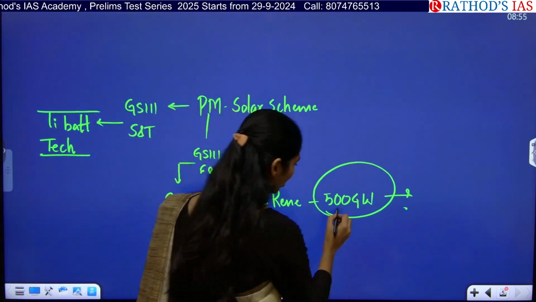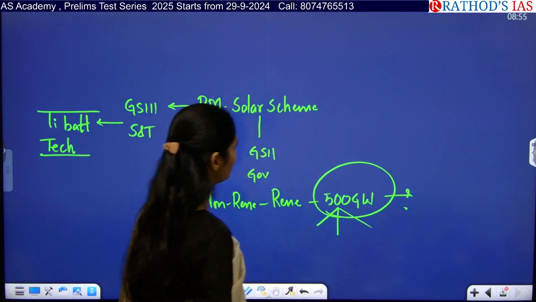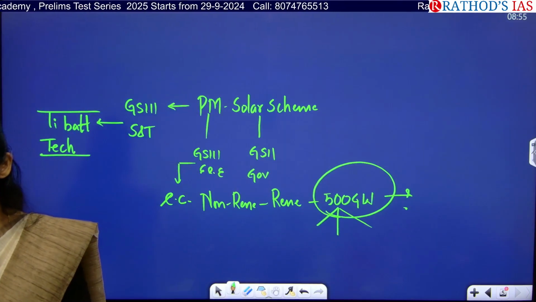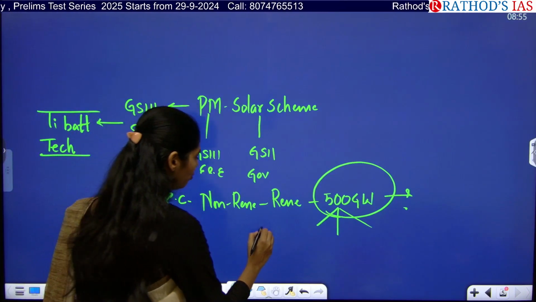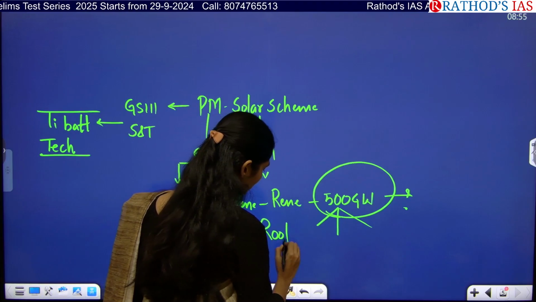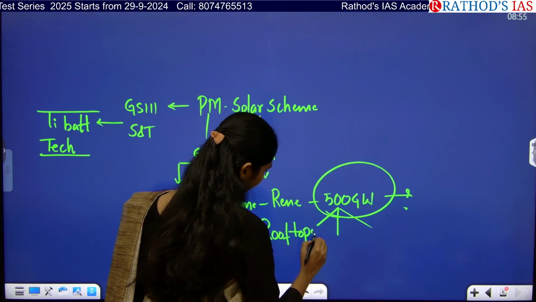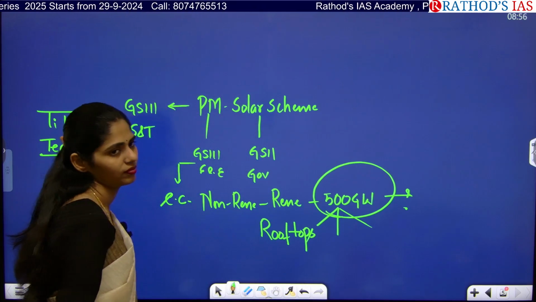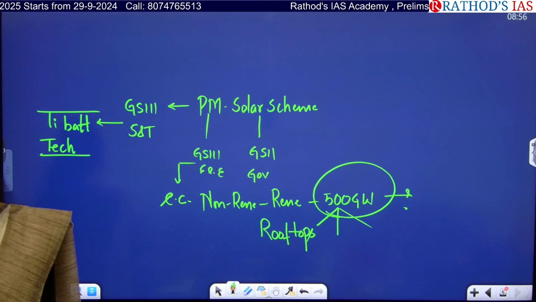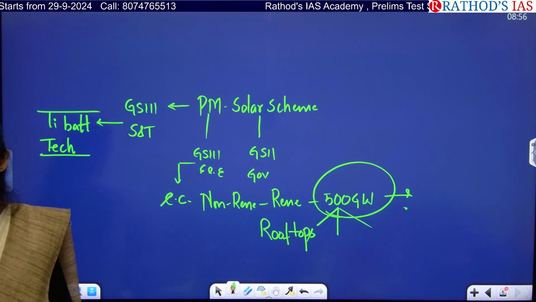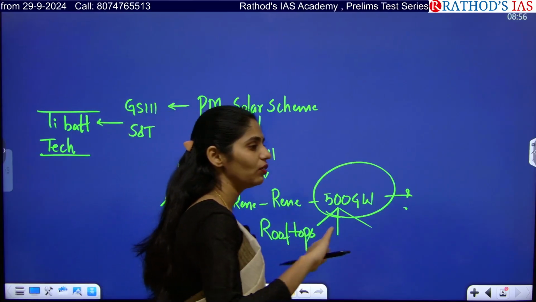In which ways can you use solar? You can use rooftops, solar rooftops, and next, in deserts and even on water surfaces.